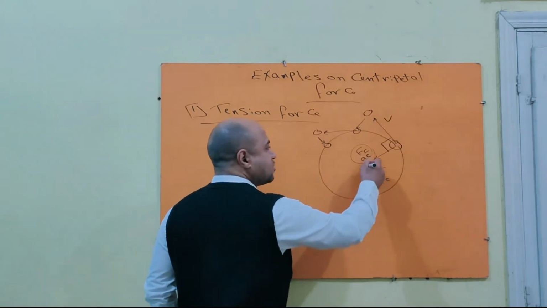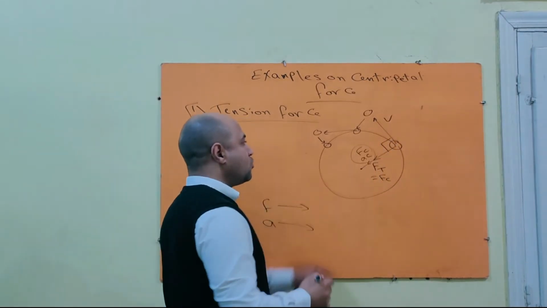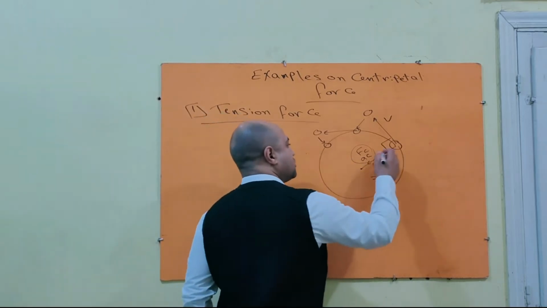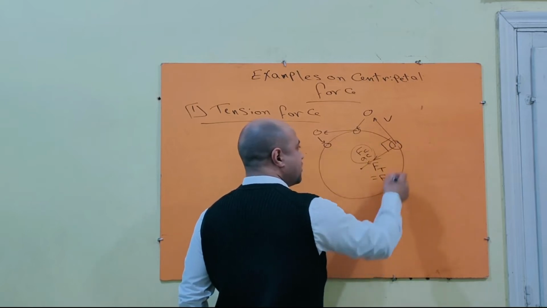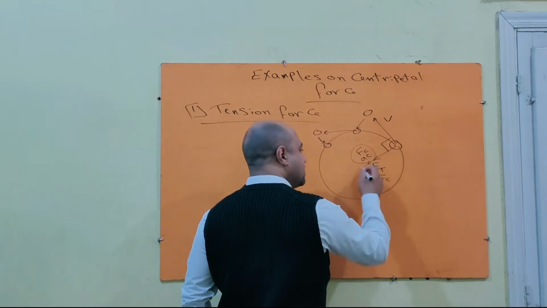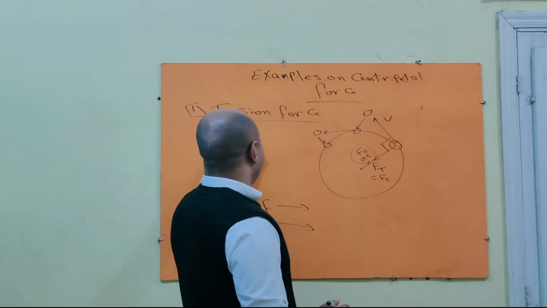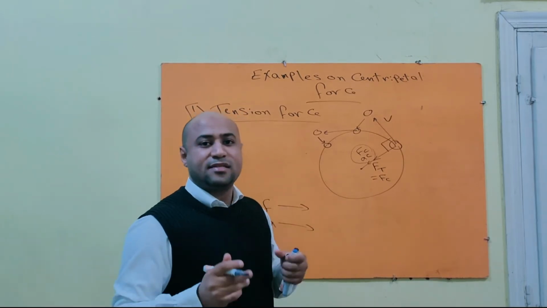Force in this direction, so acceleration in the same direction of the force. So acting force and acceleration are in the same direction. The centripetal force acts towards the center of gravitation or center of the circular path, and also the centripetal acceleration acts towards the center of the circular path. Okay. So in this case, the tension force acts as centripetal force.